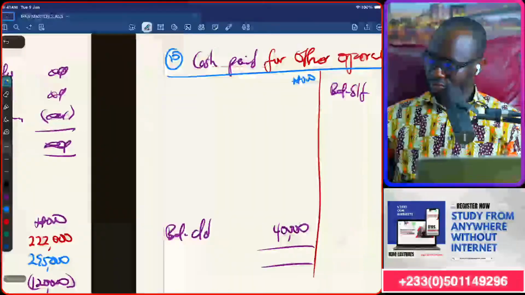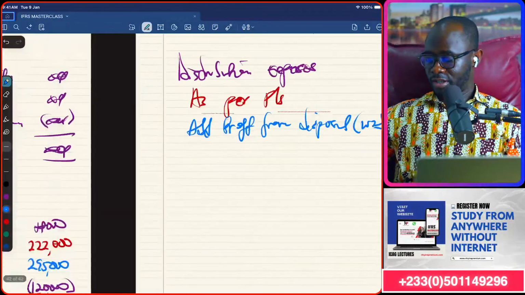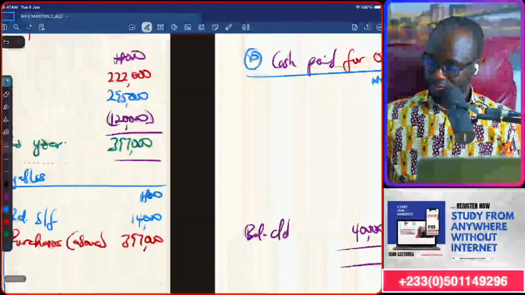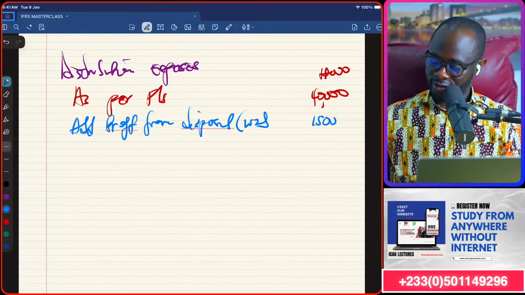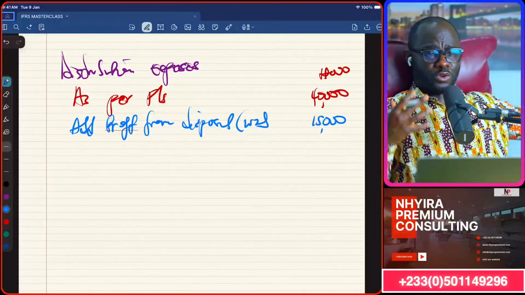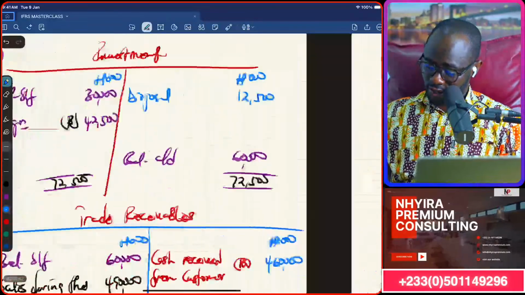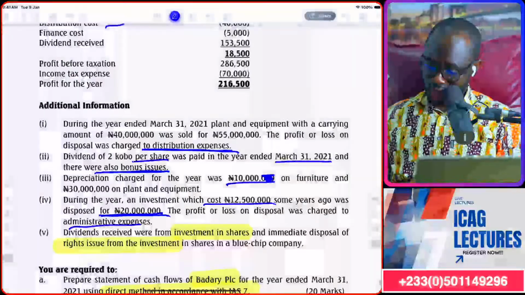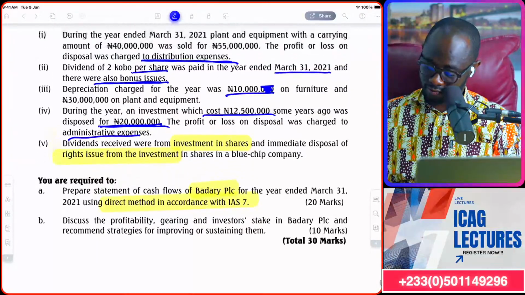So workings 2, 15,000. Yep. So you have to know what was done because it was a profit and they say it was charged against distribution cost. So it reduced the distribution cost, so we have to add it back. What else? There was another thing we sold that they said was adjusted for somewhere. The investment. Where was it adjusted for? Let's see.